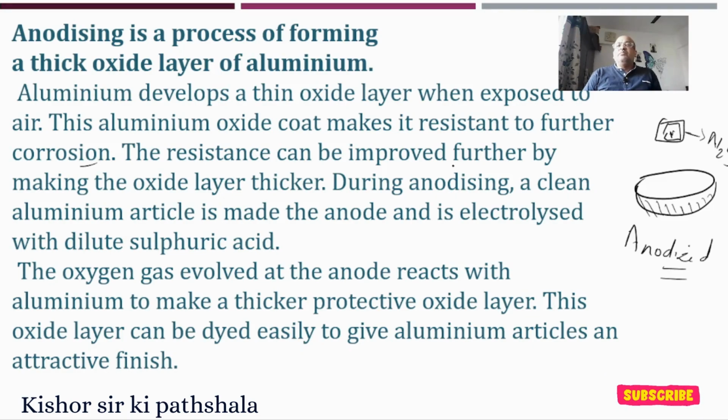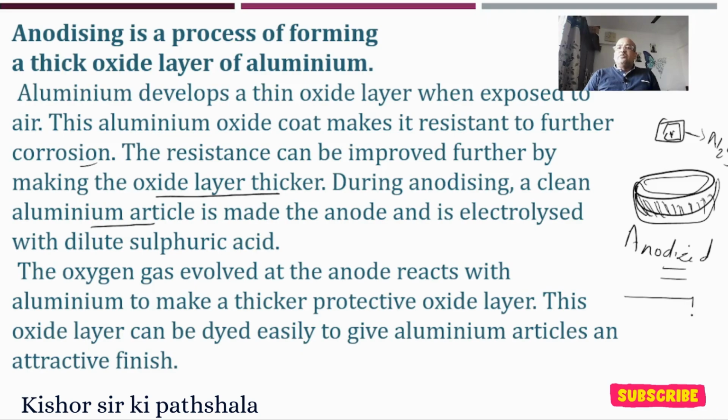The resistance can be improved further by making the oxide layer thicker. So we apply a thicker layer of aluminium oxide on this vessel, and the inner layer of aluminium is prevented from being exposed to the atmosphere. During anodizing, a clean aluminium article is made the anode and is electrolyzed with dilute sulfuric acid.